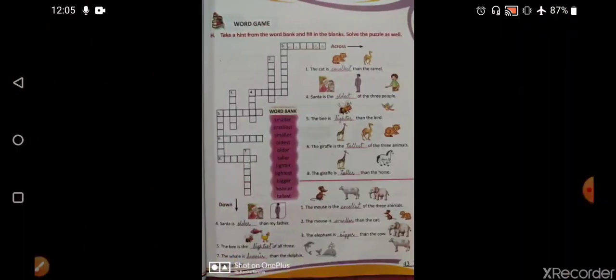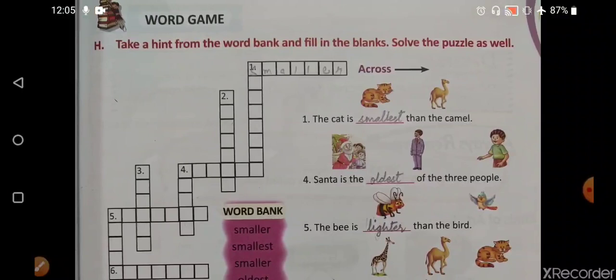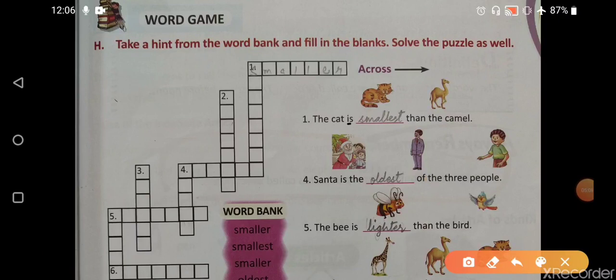Coming on to the next exercise, which is the last one. This is the word game. You have to take the hint and then do. So here two pictures are there, cat and camel. So cat is, I'm sorry, I have written it wrong. This is not smallest. I'm so sorry. This is smaller, because in this only two comparison, the comparison is between two animals only, cat and camel. So it is smaller than camel, not smallest.